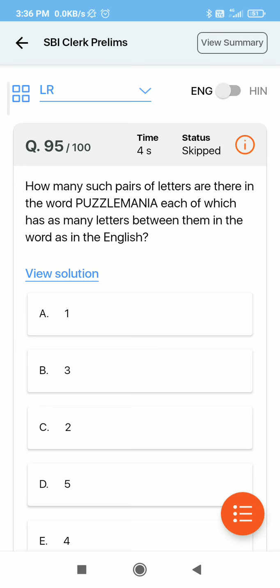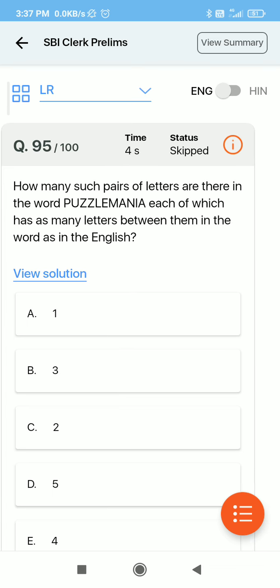If we try to solve them first, we won't get time for our puzzles. And it is important to solve puzzles, because puzzles give us 5 marks. So those are more important. Try to solve the reasoning section from question 1 to 35, and skip questions in between like this.